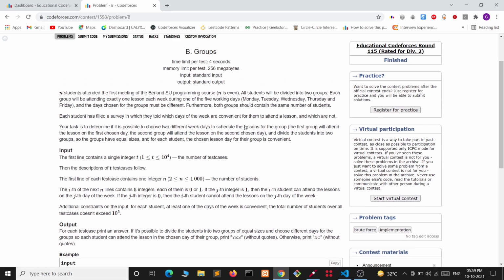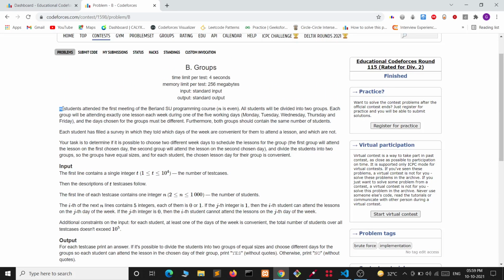In the problem statement, we are given the data of n students who want to attend a meeting. There is only one meeting per week, during one of the 5 working days: Monday, Tuesday, Wednesday, Thursday or Friday.